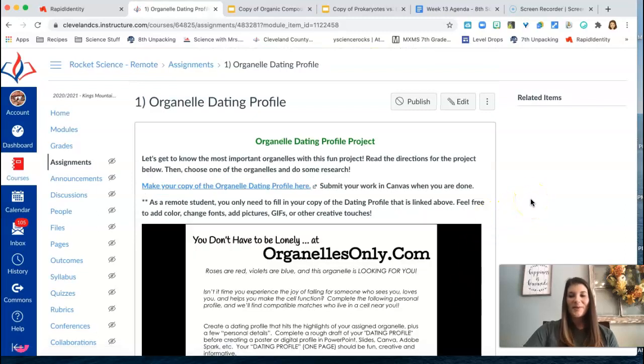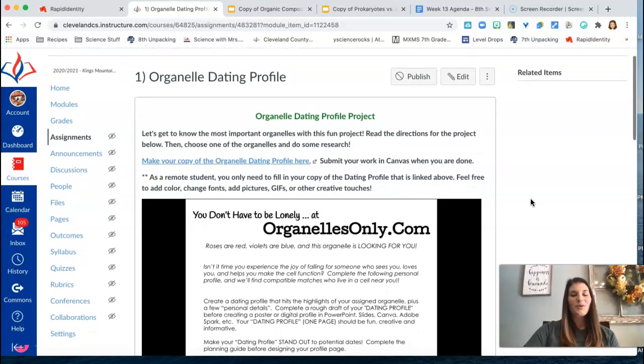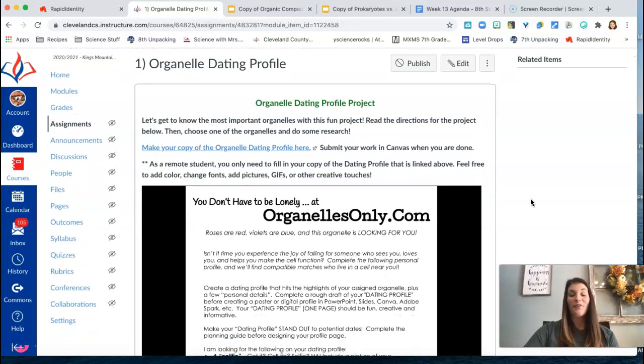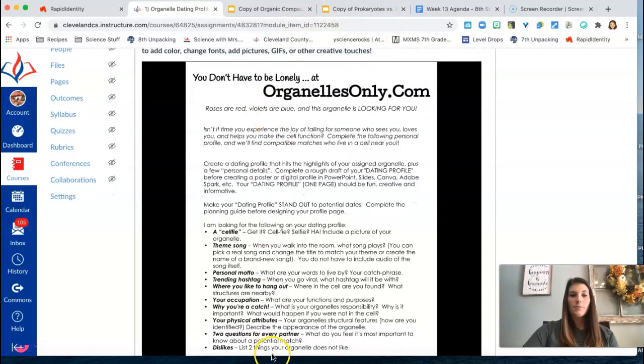That brings us to a fun little project that you're going to do after you have reviewed the different types of organelles, parts of the cell, and what their special jobs are. You are going to do a project. We're going to make a dating profile for one organelle of your choice. So you will, as the directions say, here are your directions pages, and there's some fun little wording here, but basically you are going to be making a dating profile for one organelle.